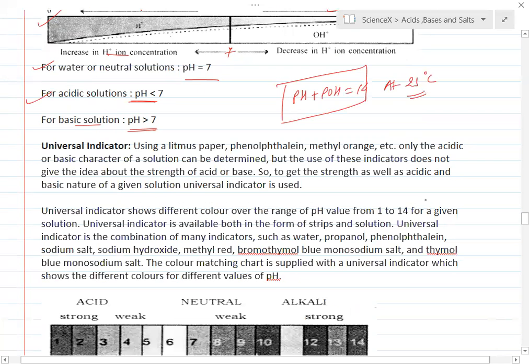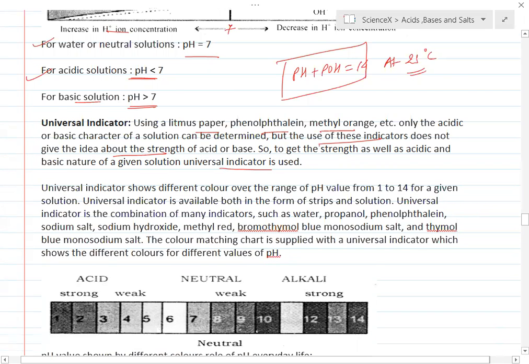Universal indicator. Using litmus paper, phenolphthalein or methyl orange, only the acidic or basic character of a solution can be determined, but the use of these indicators does not give an idea about the strength of the acid or base. They will tell you whether it is acid or base, but not whether it is a strong acid or weak acid. So to get the strength as well as the acidic and basic nature of a given solution, universal indicator is used.